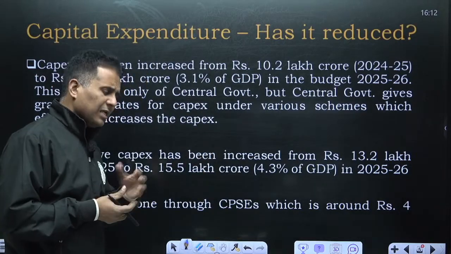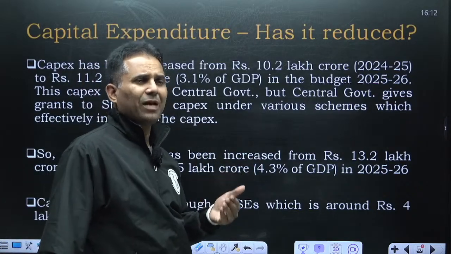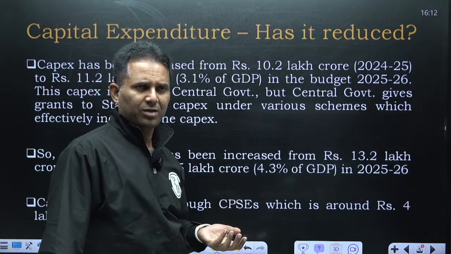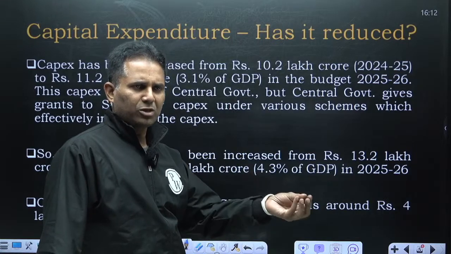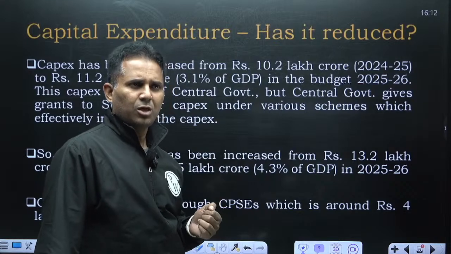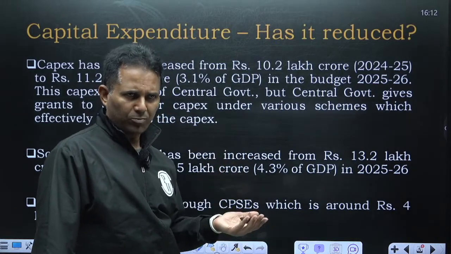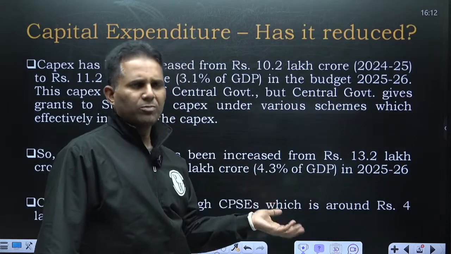Fine. So government had to spend more on capital expenditure in the last 4-5 years because capital expenditure has a very high multiplier effect. If 1 rupee government spends on capital expenditure like railways, it increases the GDP by more than 5-6 rupees. So government spent more on capital expenditure because it wanted to give a boost to the economy. It wanted to move the economy out of this recession process.